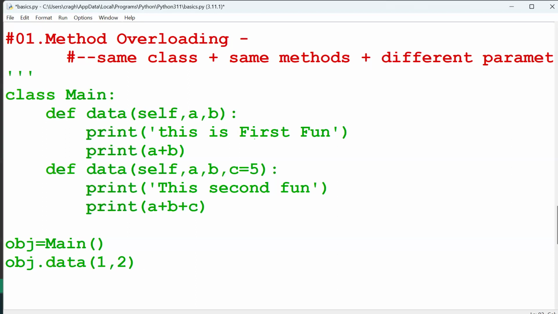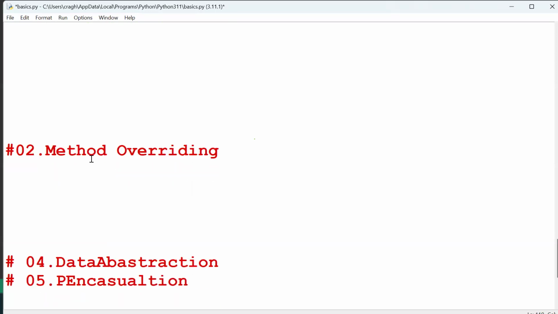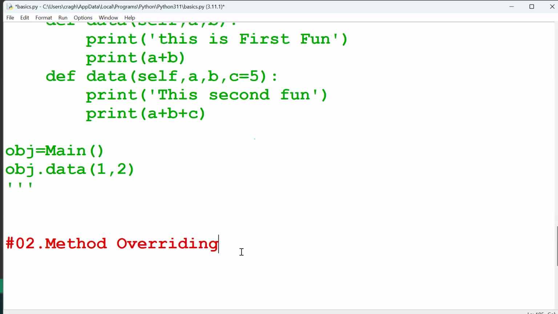Okay, so next thing, finally, is overriding. Overriding is also similar to overloading, but here, overloading means the same class, while overriding means different classes.